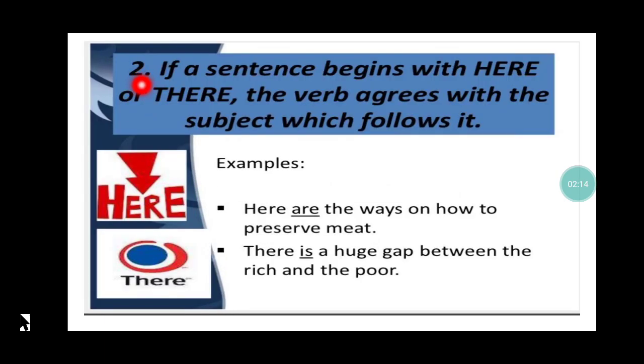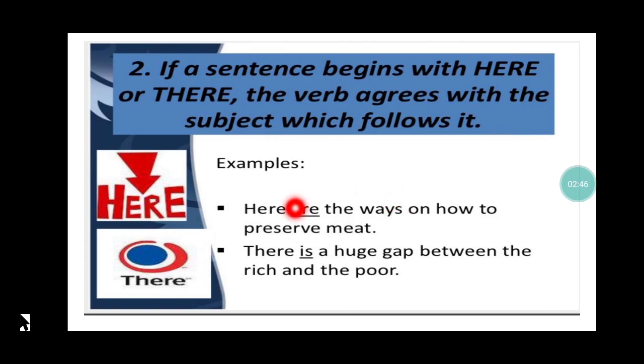The second rule says if a sentence begins with here or there, the verb agrees with the subject which follows it. What does this mean? It means if a sentence starts with here or there, the verb will totally depend on the subject that follows it. Like in this sentence, here are the ways. Since ways is the subject here and this word ways is plural, my verb is going to be plural.